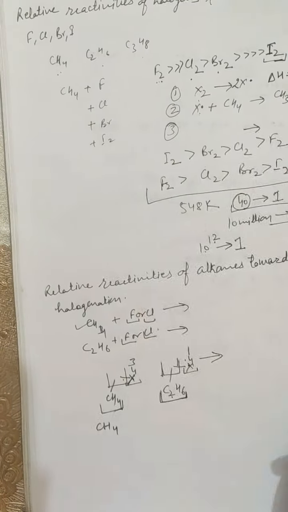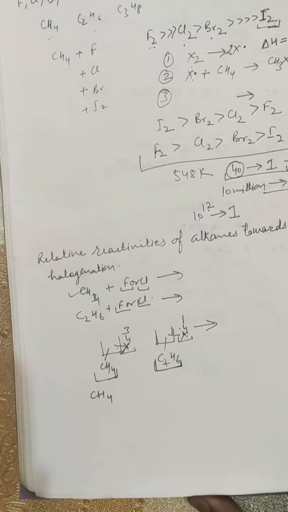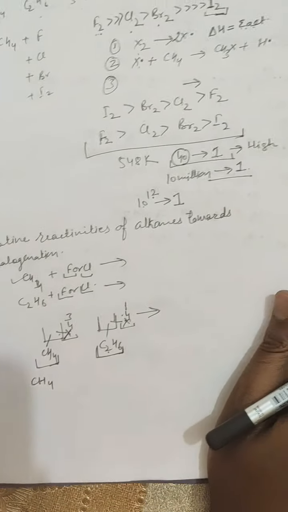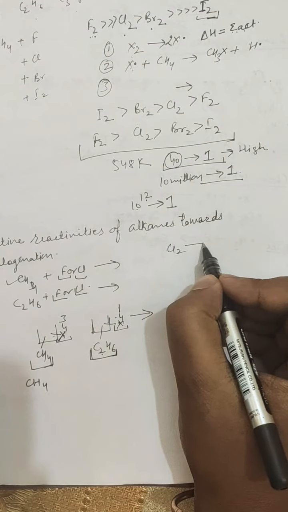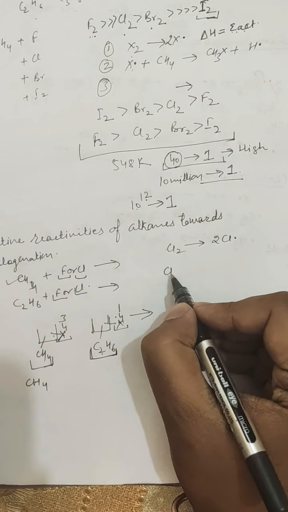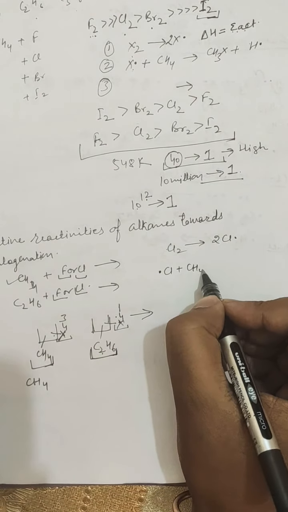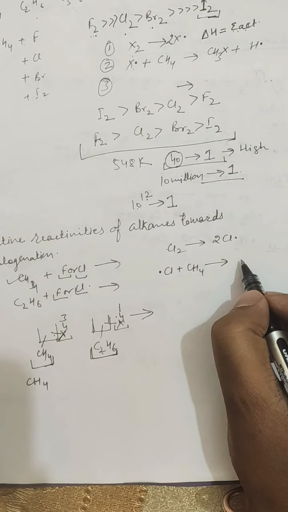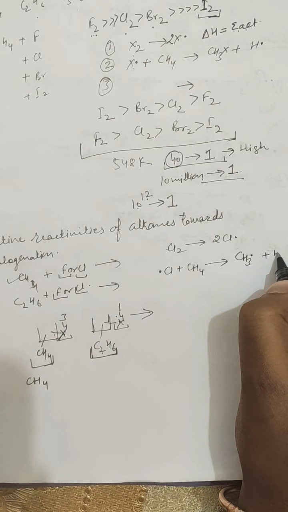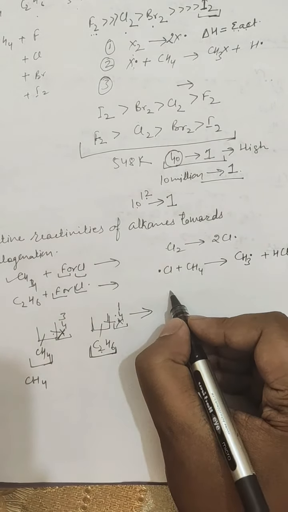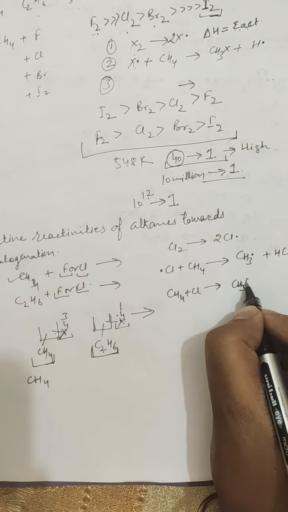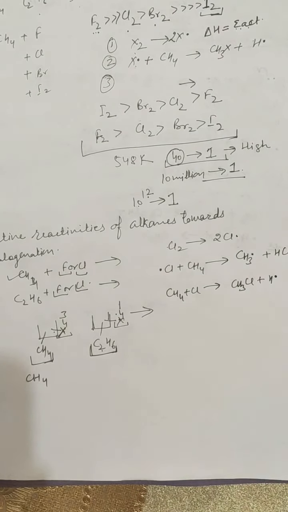So all in all, as I told you, in this mechanism there is the formation of a free radical. Suppose you have taken chlorine. In the first step, chlorine will form its free radical. In the second step, this chlorine free radical will react with methane or a particular alkane, which results in the formation of either this free radical or it can react like so.